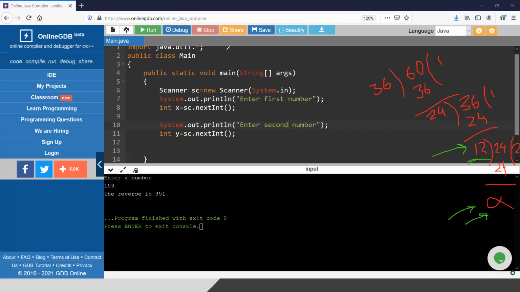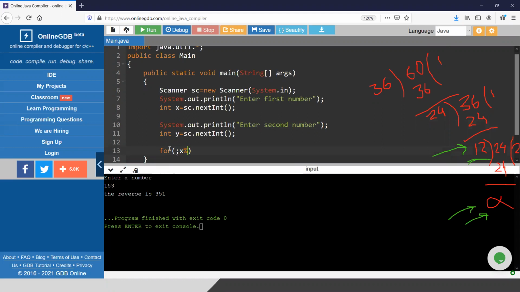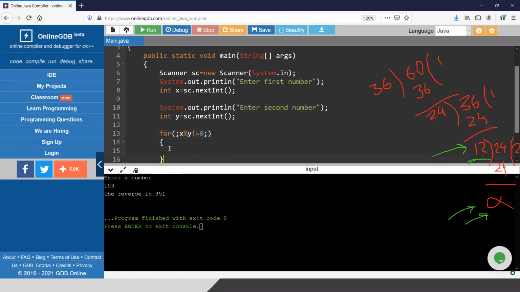Okay, so I will do the same thing now. So I have two variables x and y. Assume x is greater than y. If x is not greater than y, you can swap it easily, so now I'm not going to that program. So say x is greater than y. What I will do is iterate till x % y is not equal to 0. Whenever x % y is 0, I will stop the loop, like here in mathematics as well.